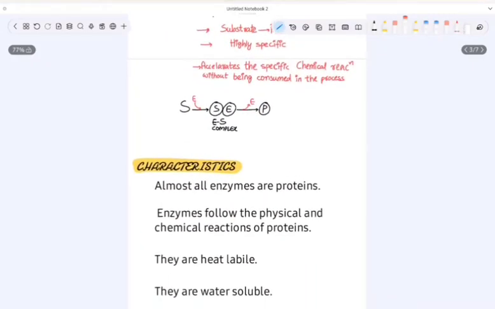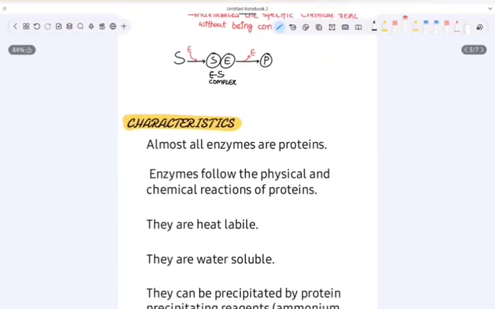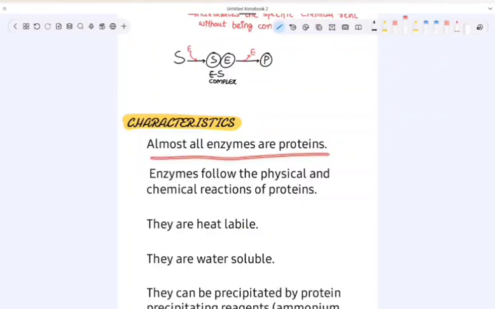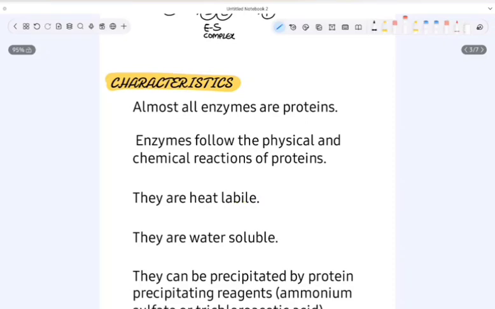Now let us see the characteristics of enzymes. Almost all enzymes are proteins. I said almost. What is the exception? We have ribozymes, which are RNA molecules. Even that is an enzyme, but that is not a protein. That is the only exception. Almost all enzymes are proteins, so they follow the physical and chemical properties of proteins.